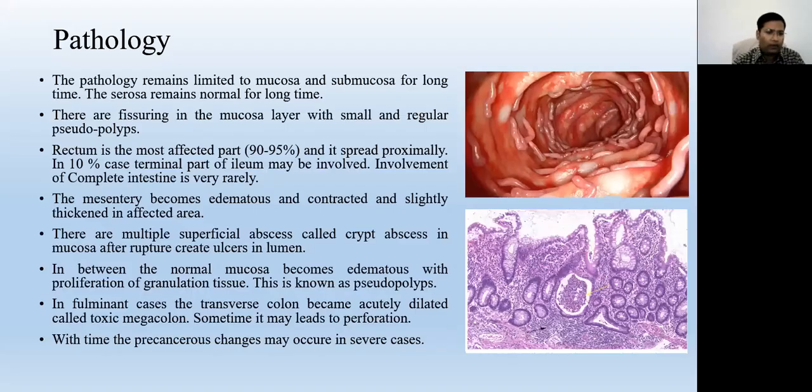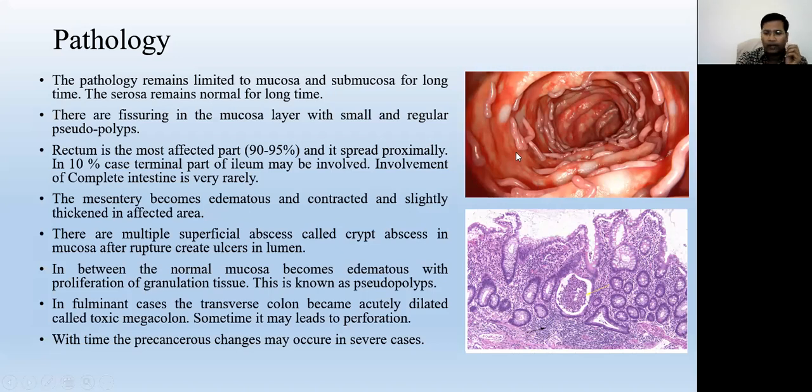And now to come to the pathological part of the disease. What are the pathological changes that occur? We already discussed that the pathology is almost always limited to the mucosa and submucosal layer. Very rarely it goes beyond the submucosa into the muscular layers. There is fissuring in the mucosal layer with small irregular pseudopolyps, which you can see in the pictures. They are pseudopolyps because all the layers of the intestine are not there in the projections. Only the mucosal layer is there.